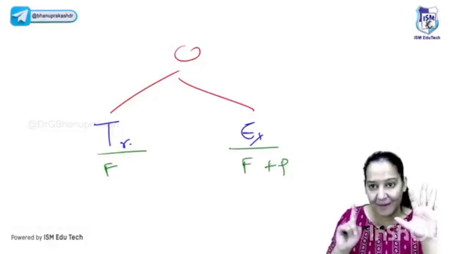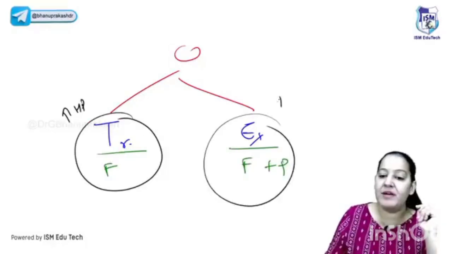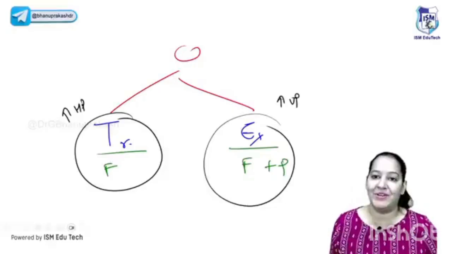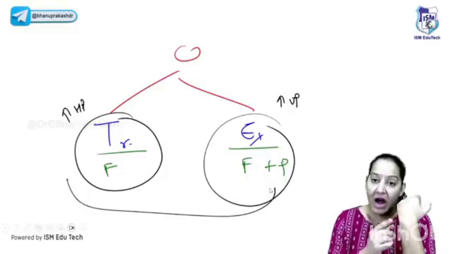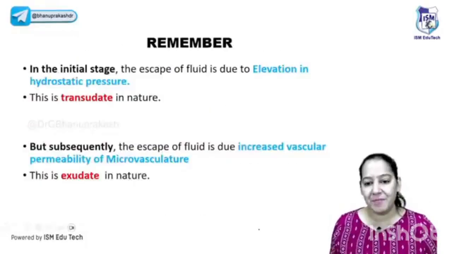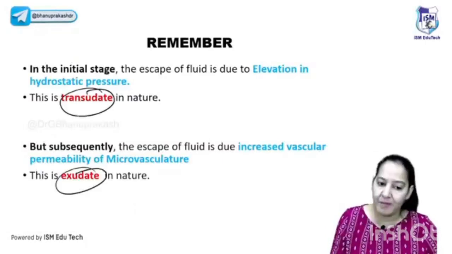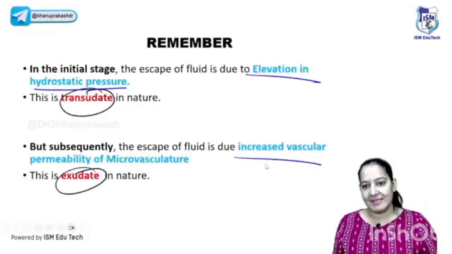So among the 5 steps I am telling you, the third step, increased hydrostatic pressure, leads to transudate, and the fourth step, increased vascular permeability, leads to exudate. That is my point to explain to you. Both of them lead to edema. Both of them cause the swelling. Initially the swelling contains only fluid. After that the swelling contains fluid with protein, that is pus formation. Say yes. So you got my point. Transudate followed by exudate. The reason for the transudate is increased hydrostatic pressure. The reason for exudate is increased vascular permeability. Say yes. You got it, everyone?